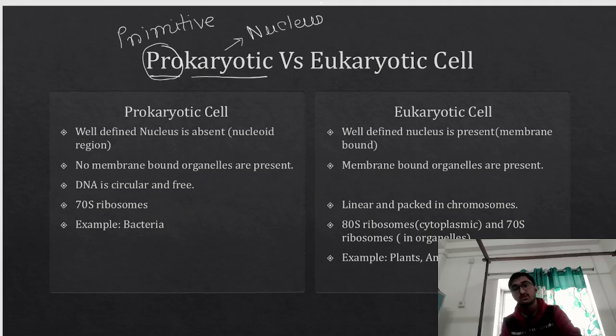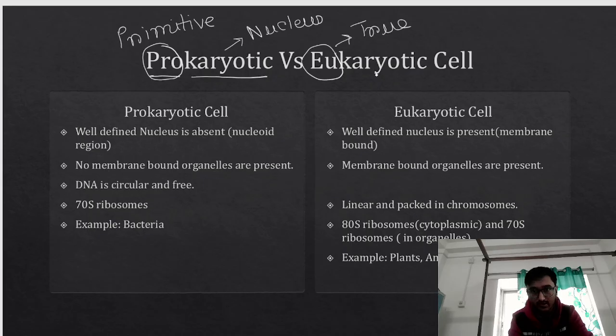Primitive and nucleus. Now coming to eukaryotic. Eu means true. Karyon, as I said, means nucleus. So prokaryotic means primitive nucleus, and eukaryotic means true nucleus. That's all.